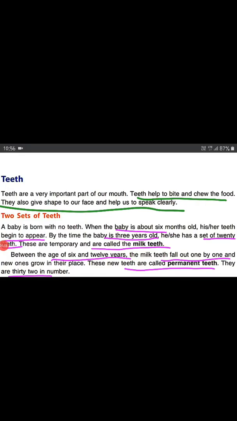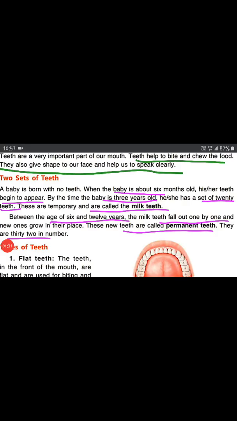Coming to teeth. Teeth are a very important part of our mouth. They help us to bite and chew the food, and they also give shape to our face and help us to speak clearly. Two sets of teeth are formed in one's lifetime. A baby is born with no teeth. Yes, when you were a baby, you also did not have your teeth with you.